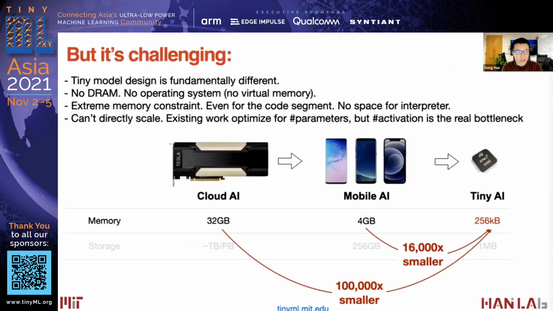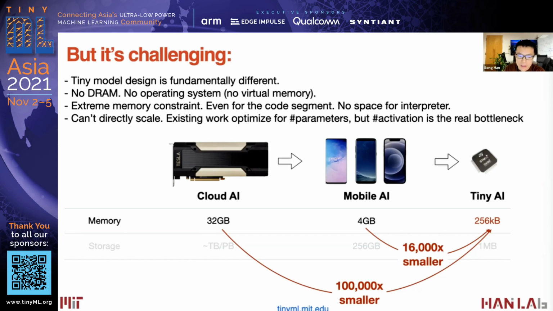But tiny AI is challenging because tiny model design is fundamentally different from mobile model design. Here we are showing cloud AI running on GPUs, where we used to have ResNet-50, and mobile AI running on mobile phones, where we used to have MobileNet. But for tiny AI on microcontrollers, the SRAM, the readable and writable memory, is 4 orders of magnitude smaller than on mobile phones and cloud GPUs.